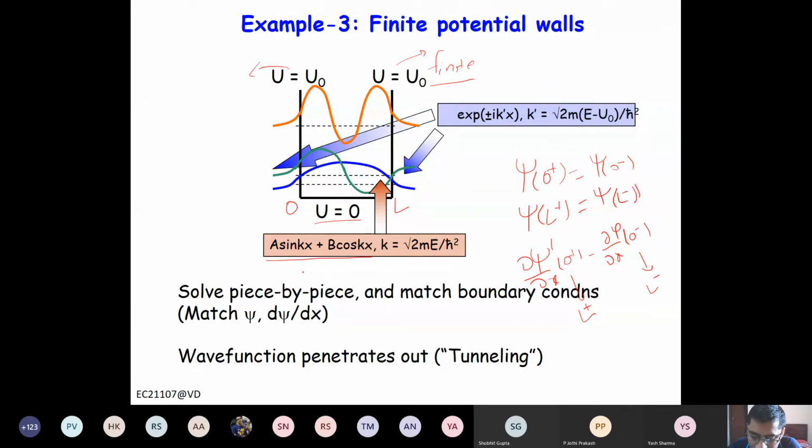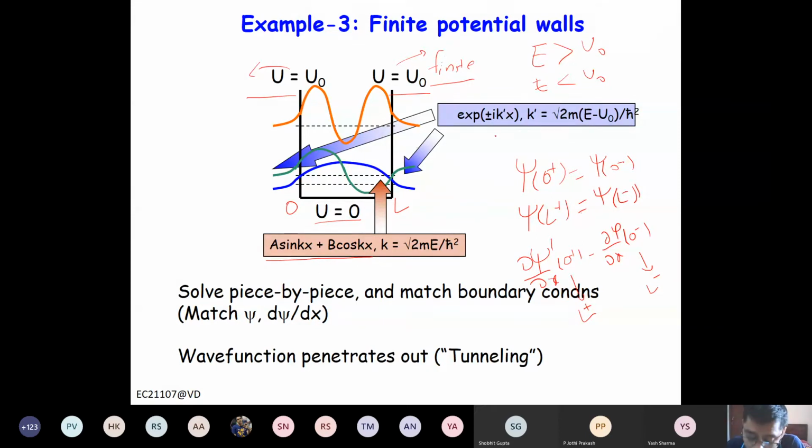That we already know. Outside, there are 2 possibilities. If energy is more than U naught, then the wave will be traveling, so you can use either. If energy is less than U naught, then it will be exponentially decaying here. So let's say this is the case corresponding to energy less than U naught.